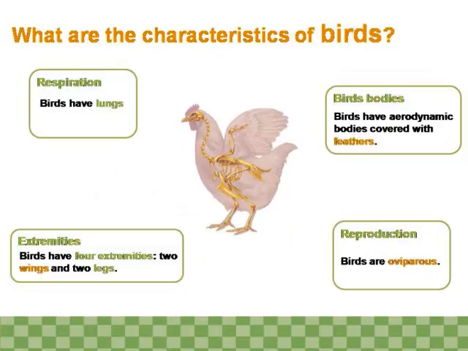What are the characteristics of birds? Respiration. Birds have lungs. Birds' bodies. Birds have aerodynamic bodies covered with feathers. Extremities. Birds have 4 extremities, 2 wings and 2 legs. Reproduction. Birds are oviparous.